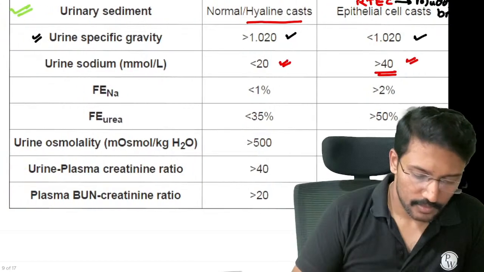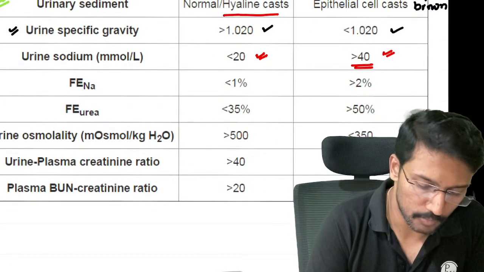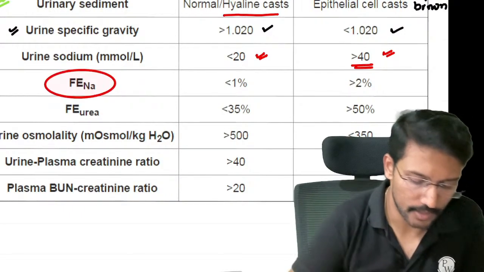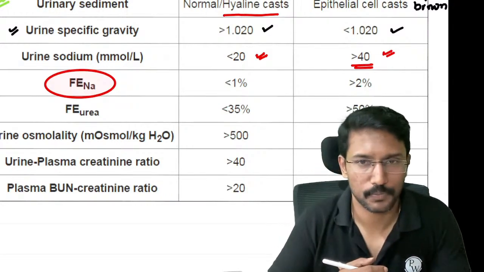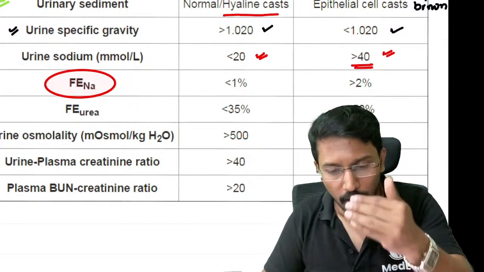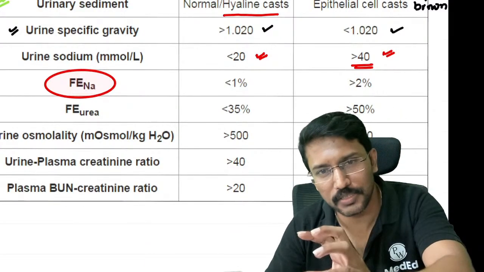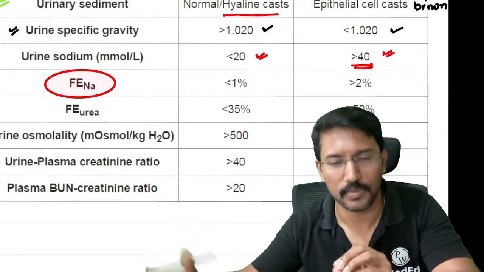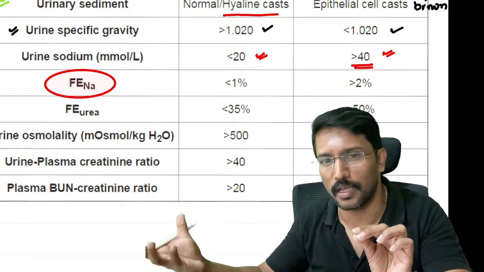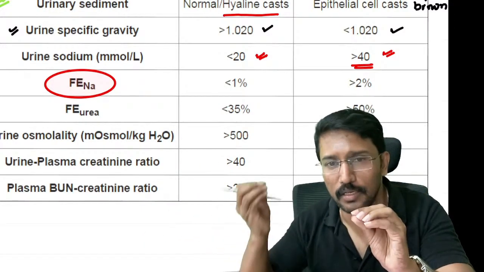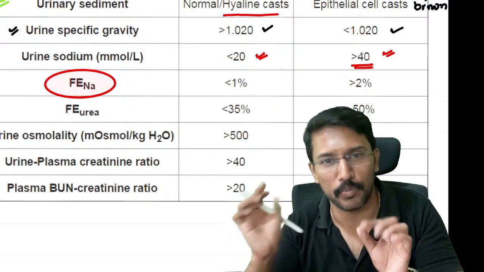And if you ask me, sir, all this is fine, but tell me one single test which is the most important one that I need to remember from this table, then my answer will be FENA. FENA refers to fractional excretion of sodium, means how much of sodium reached kidney, out of that what percentage got excreted in urine. Let me give you an example: 100 millimoles reached the kidney, out of that how much came in urine. So 100 millimoles reached the kidney and 1 millimole came in the urine. That means the fractional excretion of sodium is 1%.